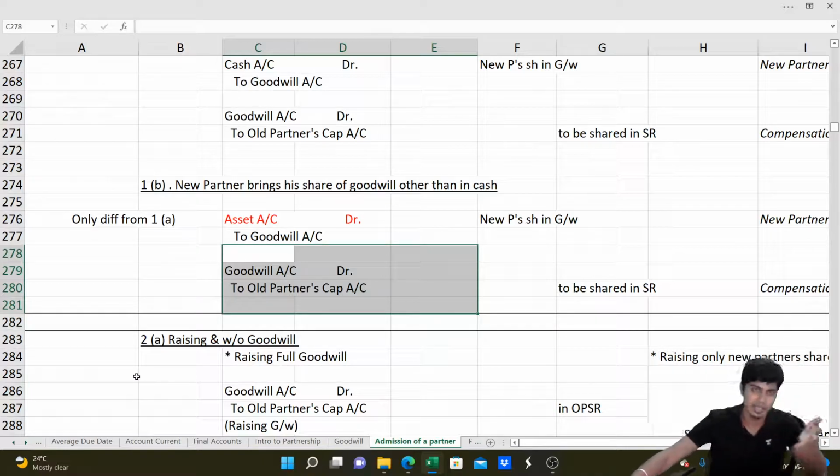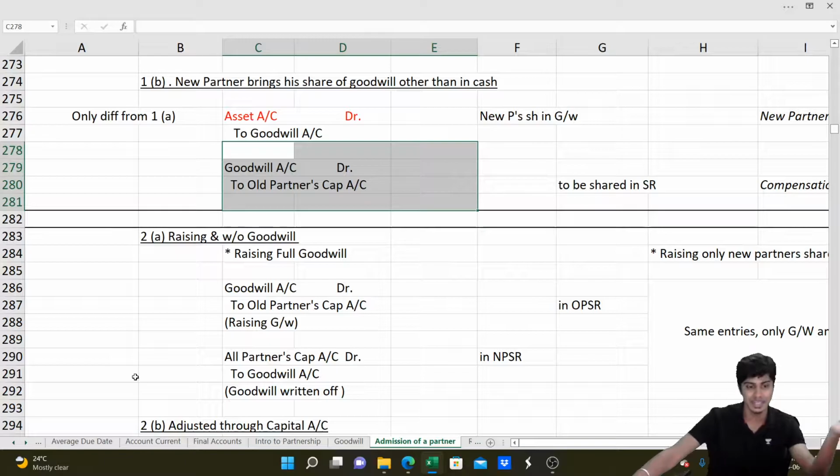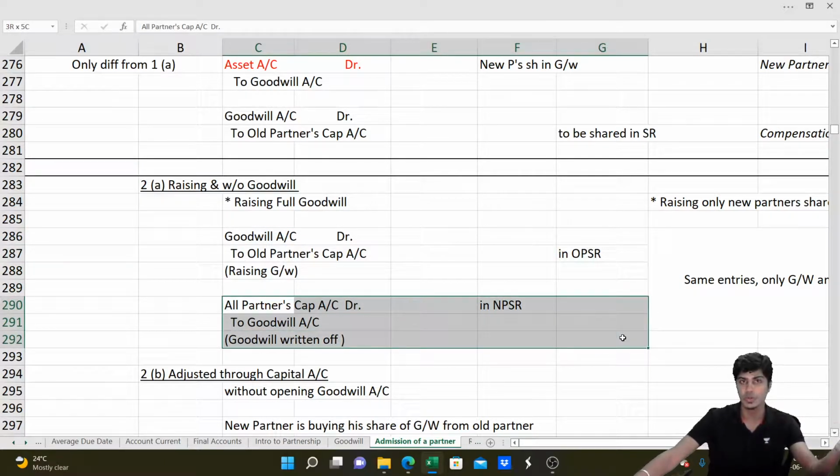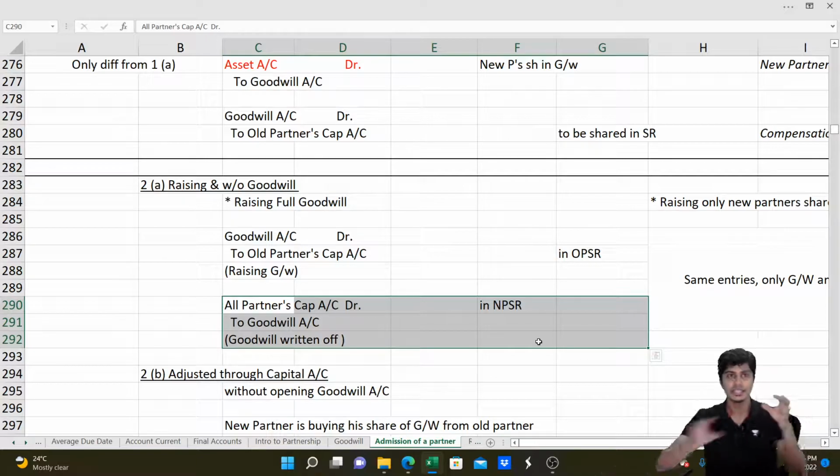If he doesn't bring his share of goodwill, goodwill is to be raised and written off. We write the entry: goodwill account debit to old partners' capital accounts in the old profit sharing ratio. We write it off by debiting all partners' capital accounts to goodwill account in the new profit sharing ratio. This will adjust or give credit to old partners for their share of goodwill, and it will decrease the new partner's capital account.